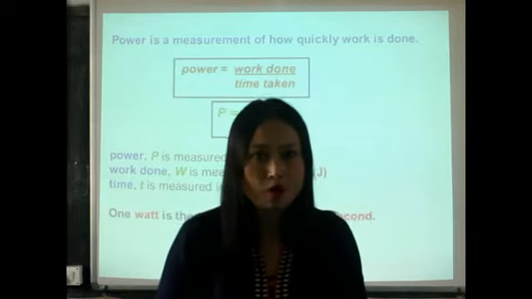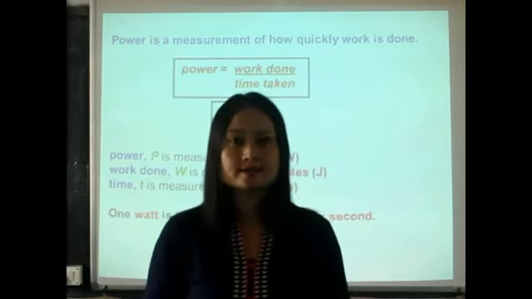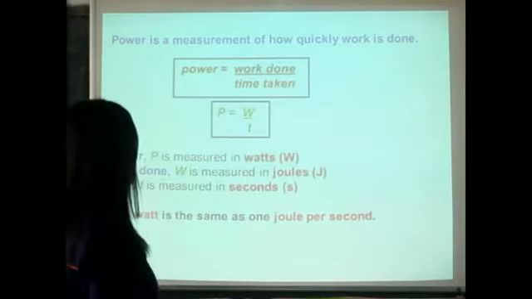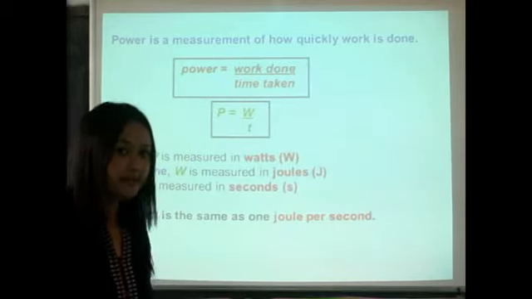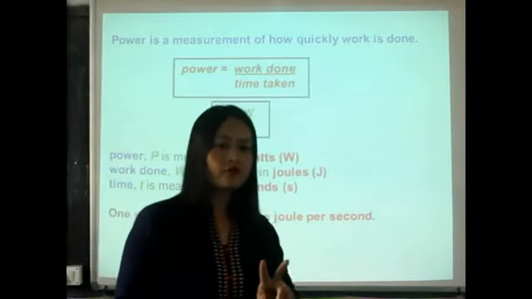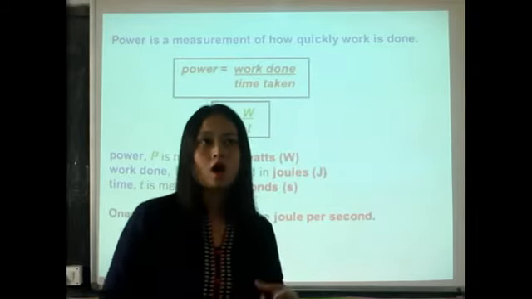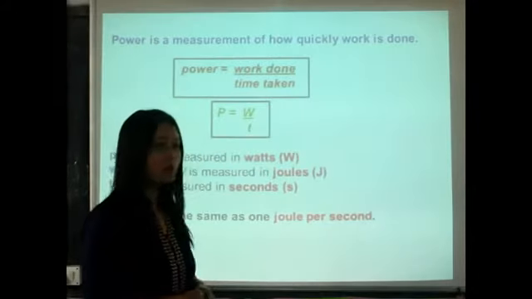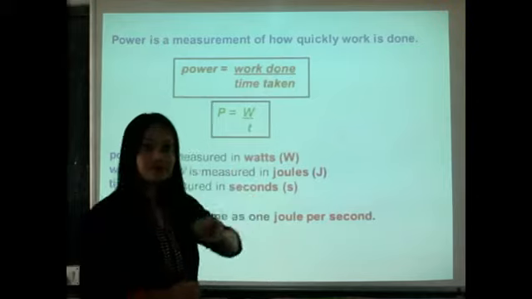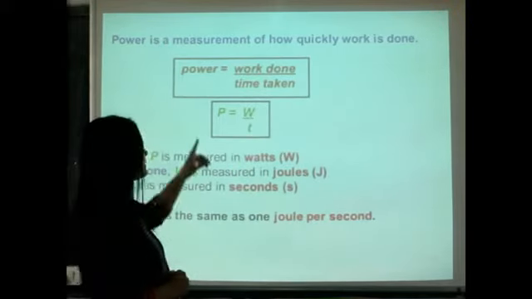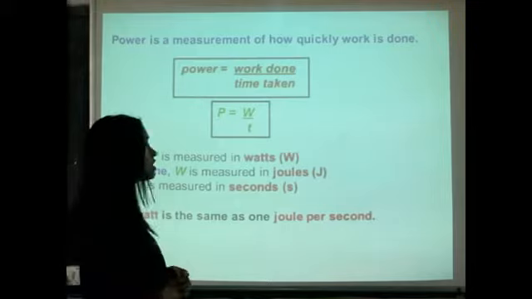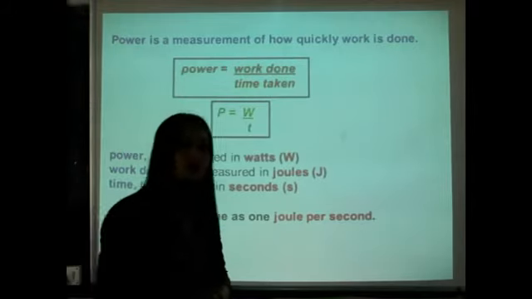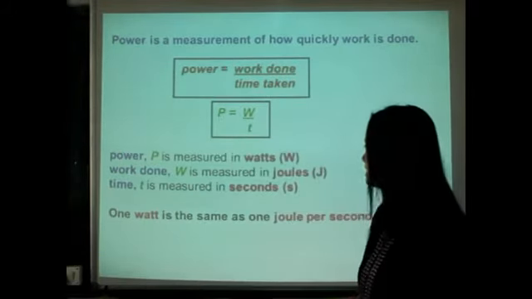So how do we define power in physics? Power is defined as the rate of doing work. That means how quickly a work can be done in a certain time. That's why power depends upon two factors, work and time. How much work is done in a certain time. That's why the formula for power is work done divided by time taken. In short, we write the symbol of power as P, work done as capital W and time taken as T.